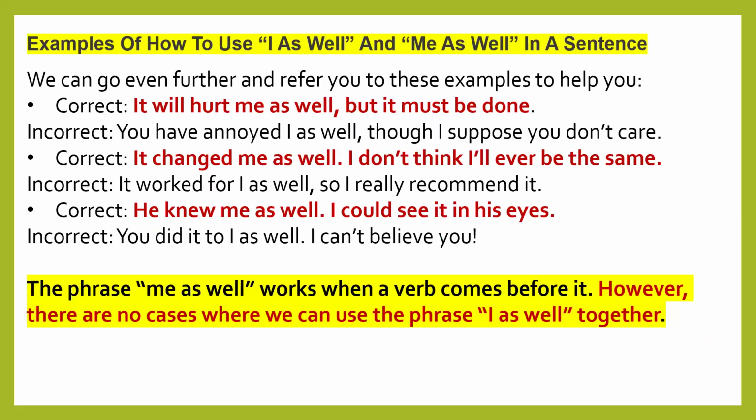Examples of how to use I as well and me as well in a sentence. We can go even further and refer to these examples to help you. Correct one: it will hurt me as well, but it must be done. So for as well, there is a presence of a verb before it.